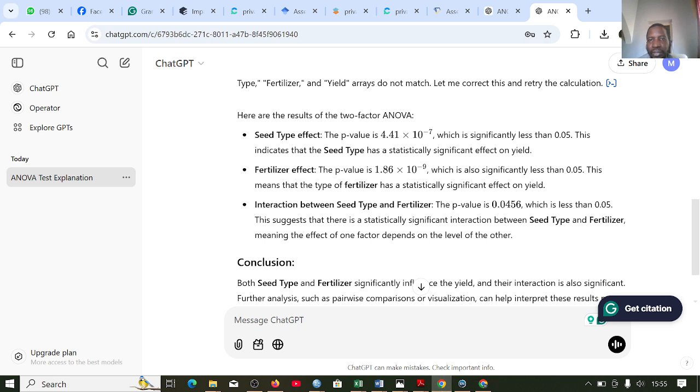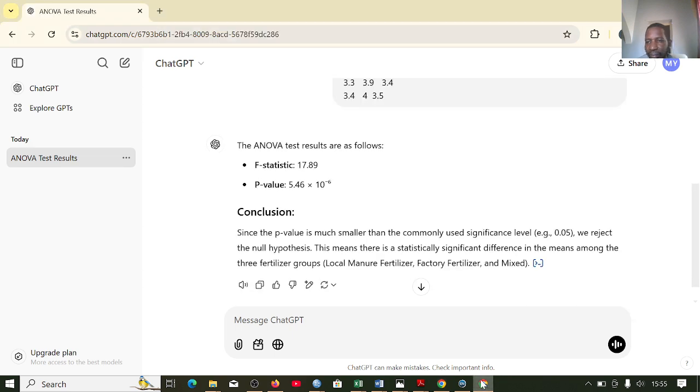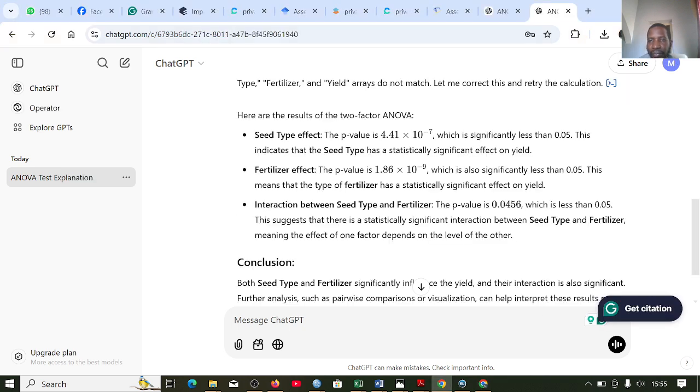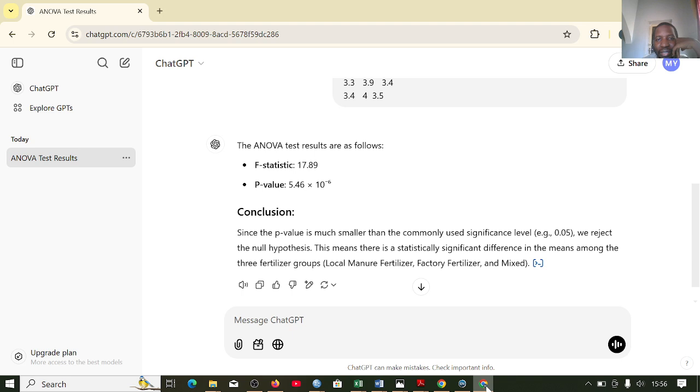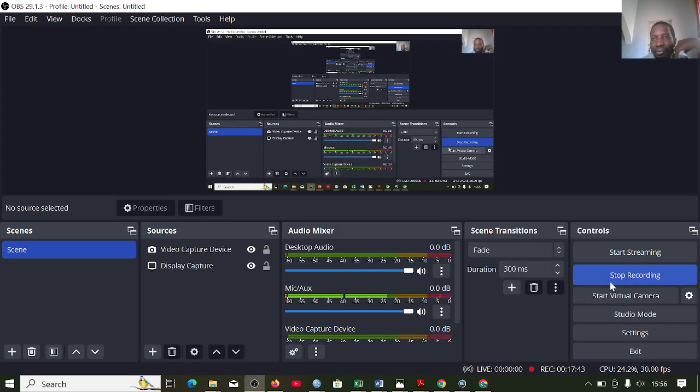Then for the next one, 1.86 to the power of minus 9. So actually it is correct. You see ChatGPT can actually help you carry out all these things. All you need to do is know the basics, then it will help you carry that out and conclude for you.